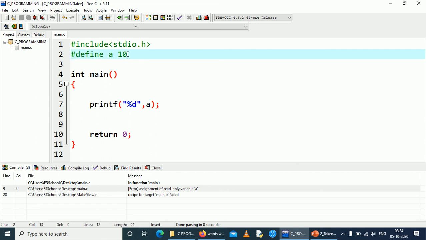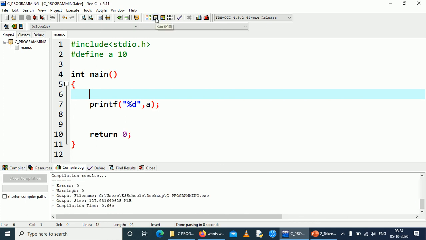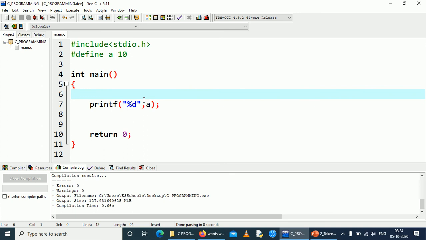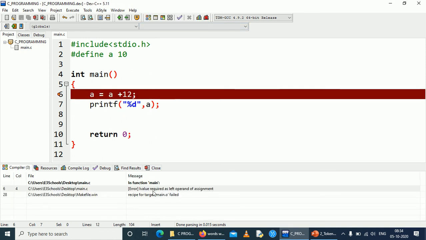So a is definitely 10 throughout this code. So there is no option of modifying this value. We will run this now. So 10. Now we will try to modify the value: a equal to a plus 12. The same thing. We cannot modify the value of a read only variable, that is, a constant variable.